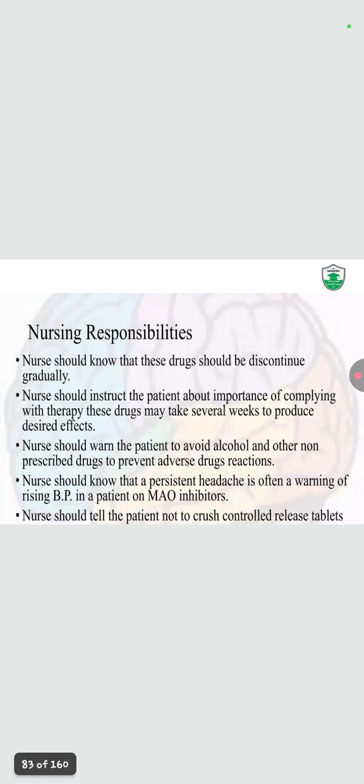Now there is the nursing responsibility. They should know that these drugs should be discontinued gradually. They should instruct the patient about the importance of complying with the therapies.